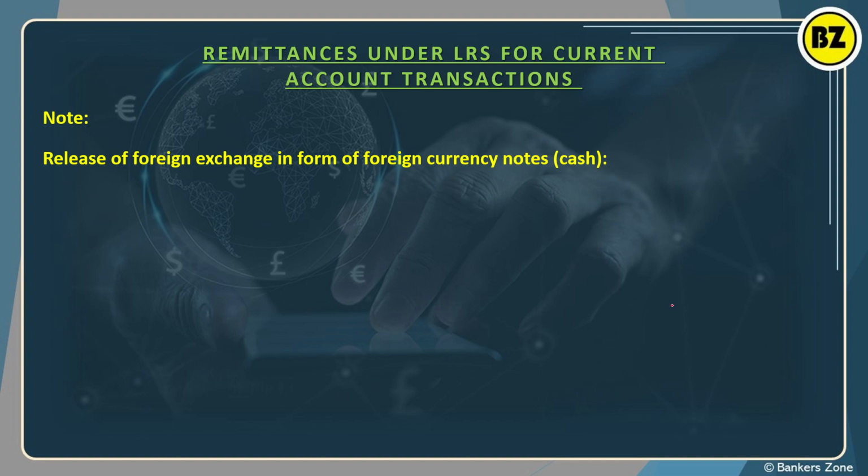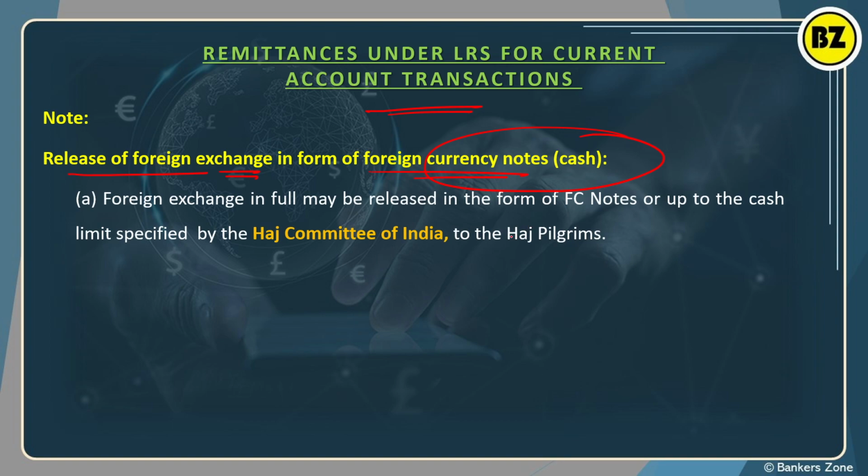Okay, next, remittance under the LRS. For current account transactions, again, release of foreign exchange in the form of cash. It is very, very important how much you can exchange. See, people are going for the Hajj Yatra, right? For the Hajj, who will decide the limit? How much amount can be encashed in cash as foreign currency? In such cases, the Hajj Committee of India will decide how much amount the Hajj pilgrim can exchange in cash as foreign currency. The amount will be decided by the Hajj Committee.